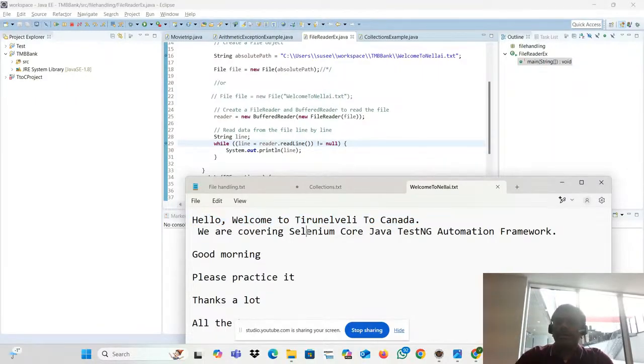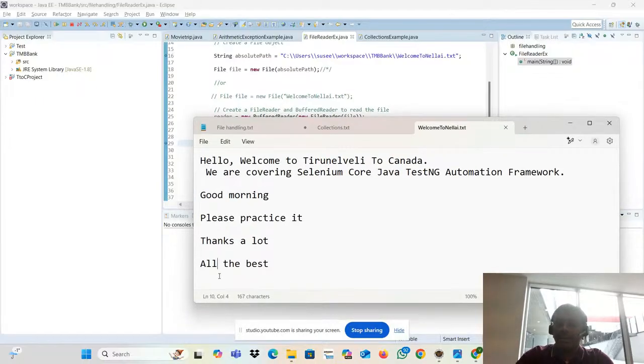Here again, it's checking: do we have the statement or not? Yes, we have the statement. What about here? Yes, we have the statement. What if you feel there was nothing? Blank space. It's a blank line. That is also one of the lines. It will read, then good morning. Then blank line. Then please practice it. Blank line. Thanks a lot. Blank line. And all the best.